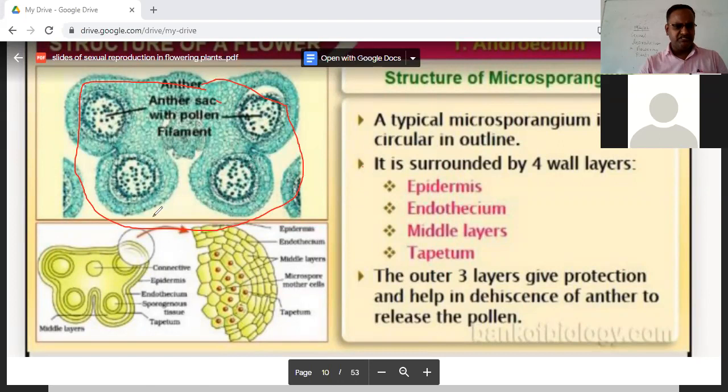Now in this diagram, we are showing the structure of the microsporangia. 1 microsporangia is now highlighted over here. Got it? How we are moving? Because the structure of the microsporangia, we have to do very minutely and in detail.